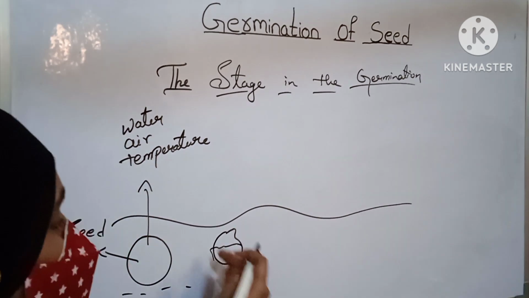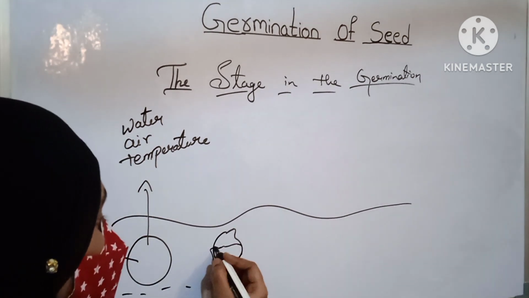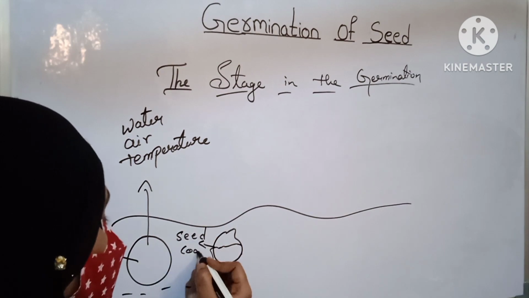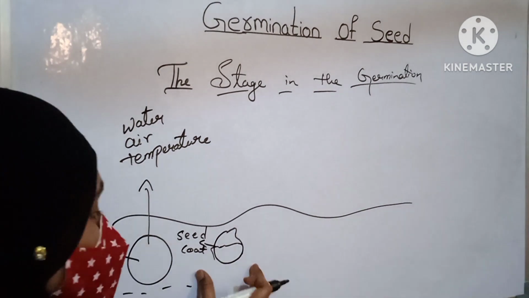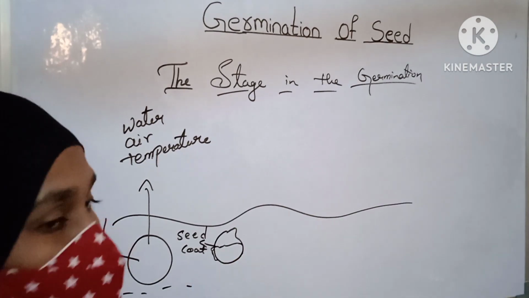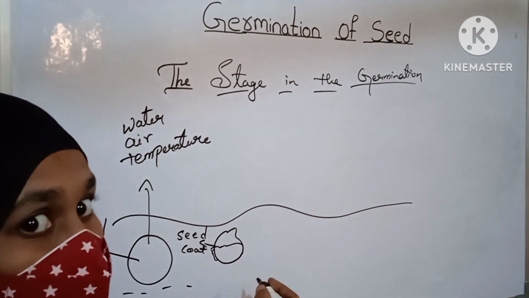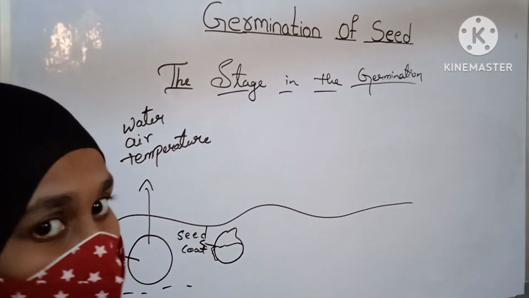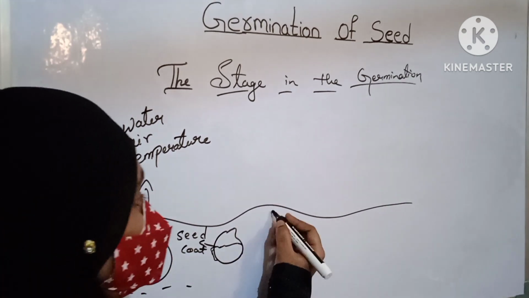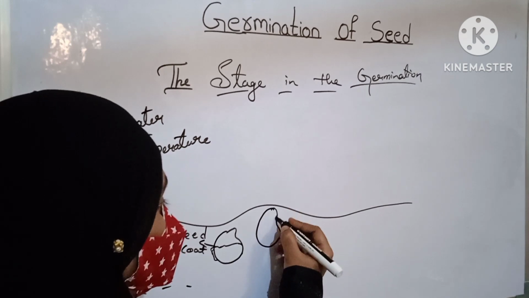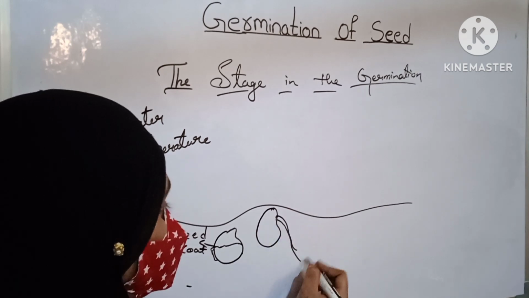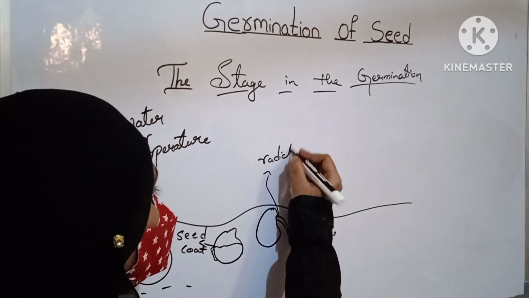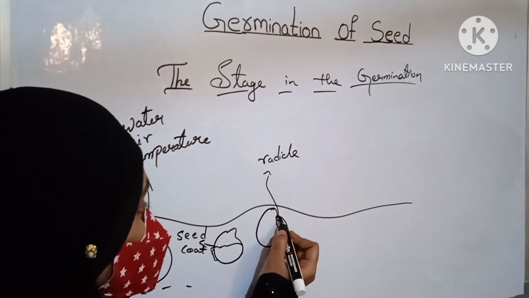Yes, next stage: there is a seed coat. Here we can see the seed coat gets ruptured and the embryo from inside emerges out of the seed, isn't it? Let us see the next stage. This is a radicle.